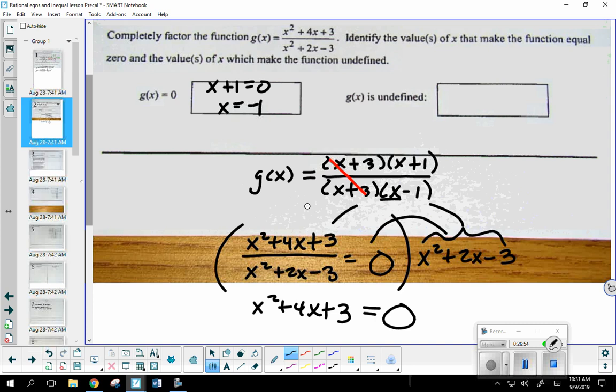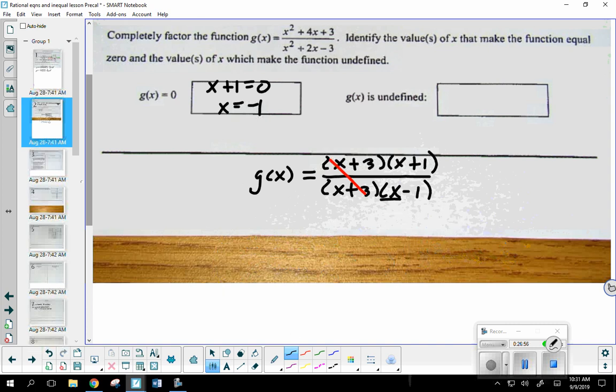Let me take this off right here. Now the other one, where g of x is undefined. The values that make it undefined are the values of x that make the denominator 0. So I've got two groups, even though one of them canceled. X plus 3 equals 0, x minus 1 equals 0, so x equals -3 and x equals 1. Now, why was -3 a hole and not the vertical asymptote again?